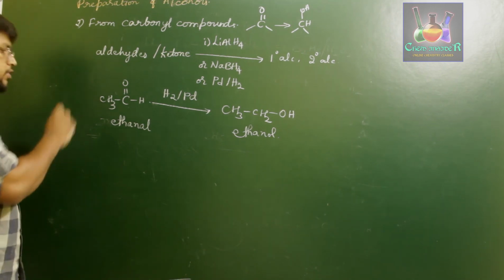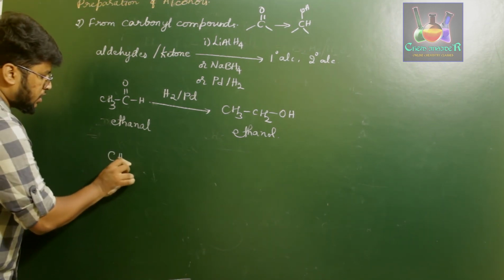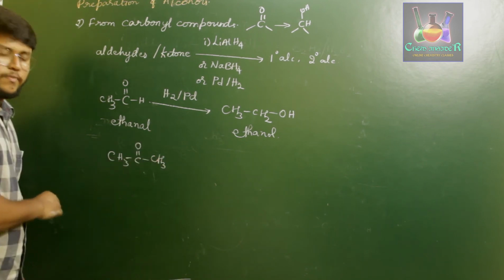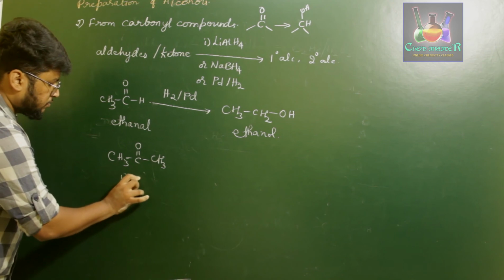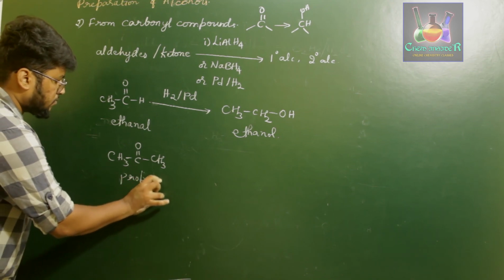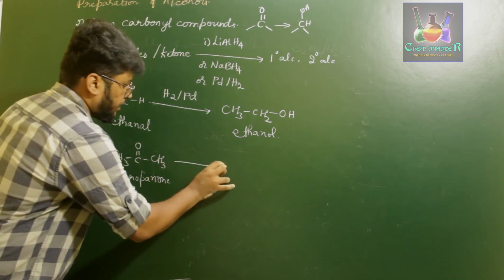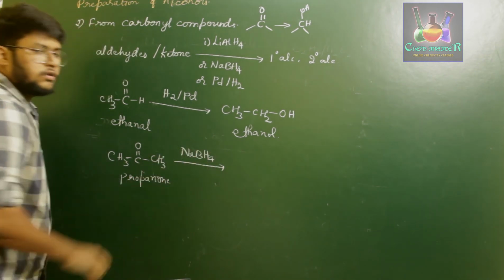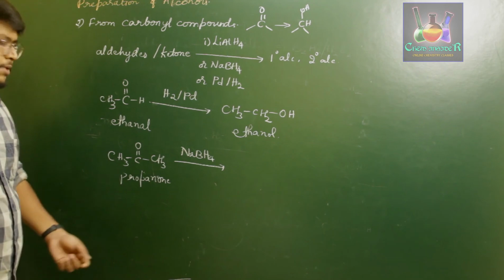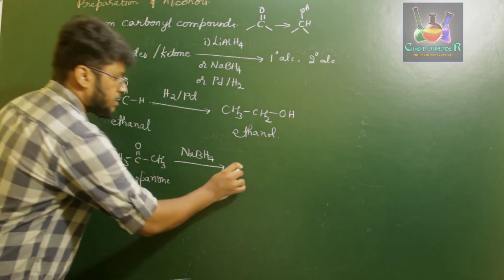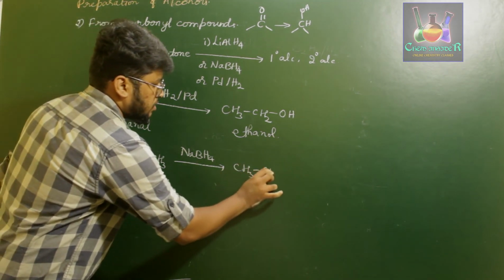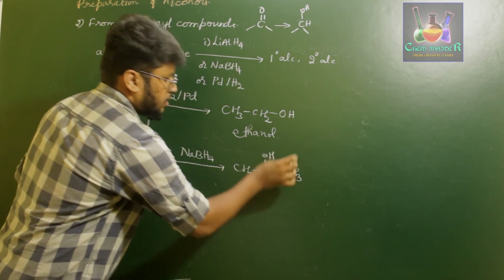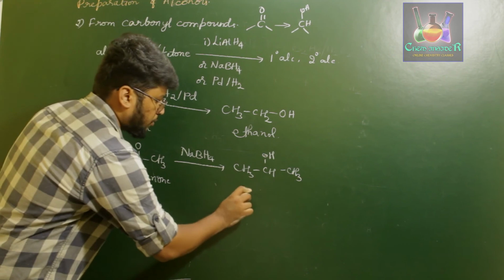Next, for the example of a ketone, consider CH3, C double bond O, CH3. This is propanone. When treated with NaBH4, or you can also use H2, Pd, doesn't matter, what happens here is we get CH3, CHOH, CH3.